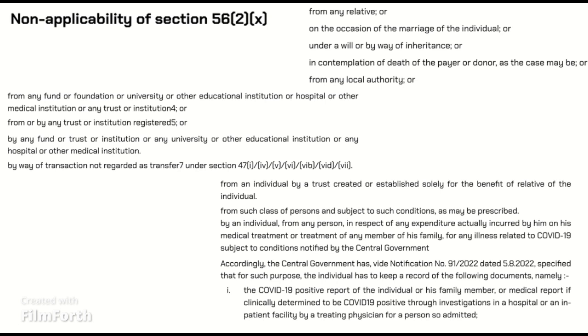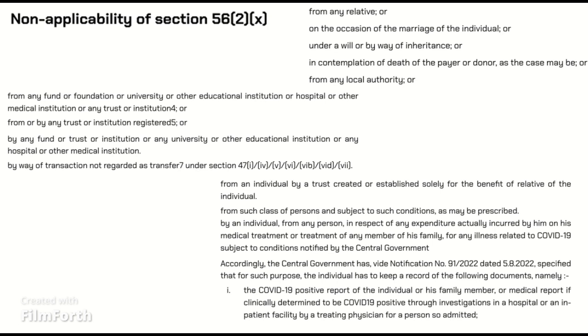Next we are going to learn about exceptions. However, any gift received in the following ways would be outside the ambit of Section 56(2)(x). It means not taxable. From any relative, on the occasion of the marriage of the individual, under a will or by way of inheritance, in contemplation of death of the payer or donor, as the case may be, from any local authority, by any fund or trust or institution or university or other educational institution or hospital or other medical institution referred to in Section 10(23C), 4, /B, /6, VYSYA,